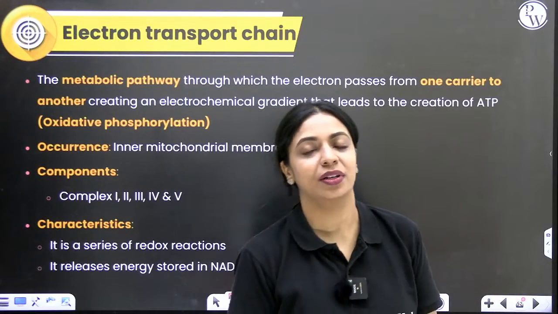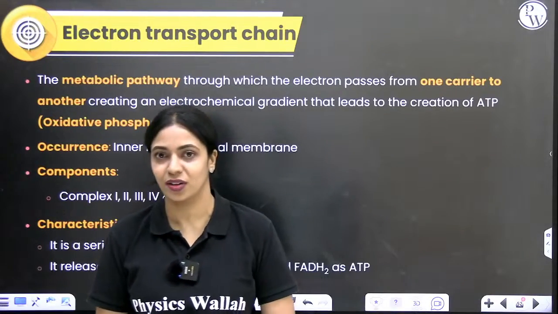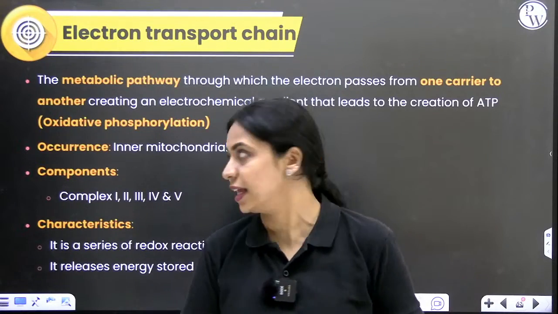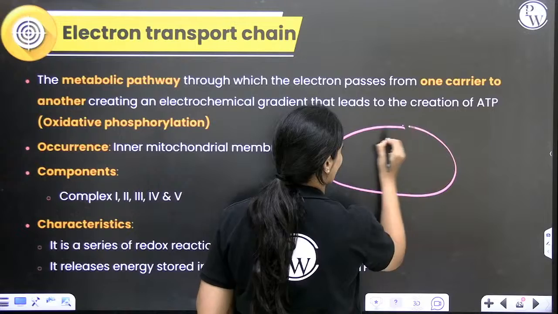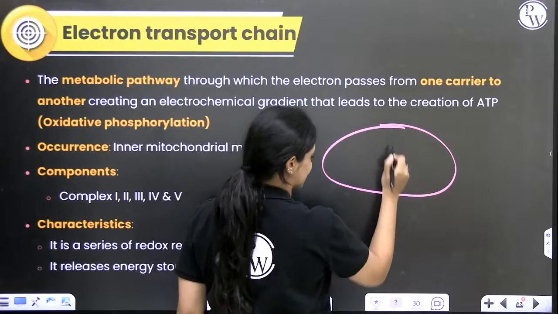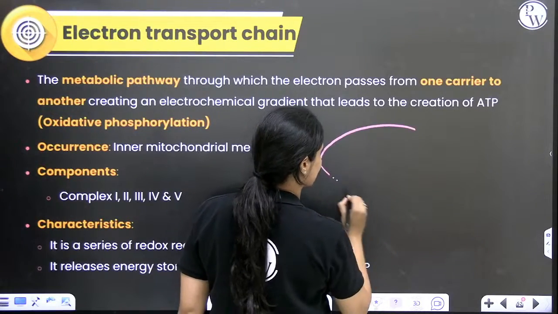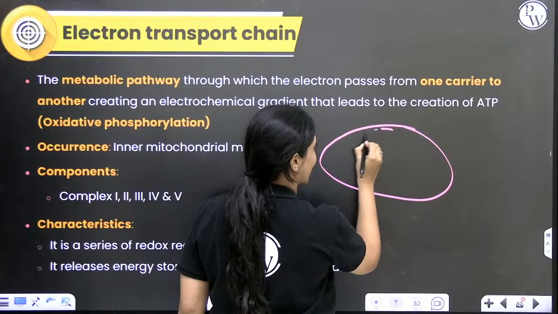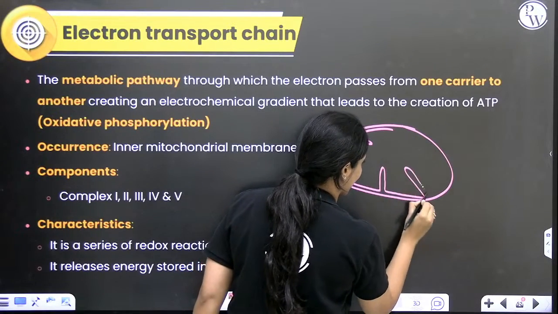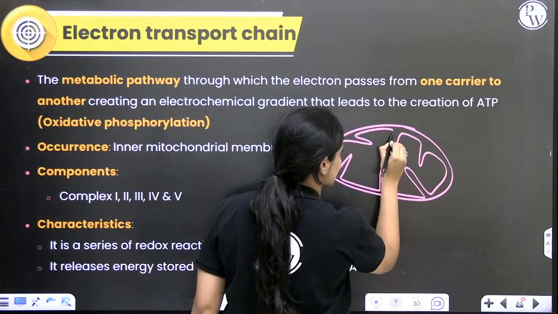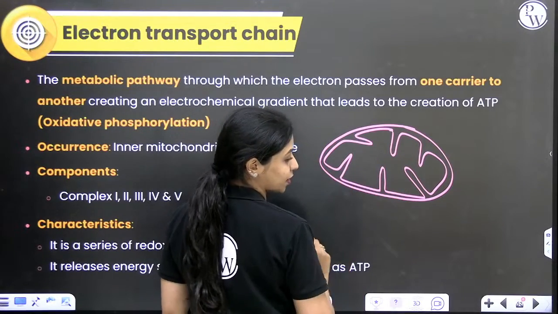Let's talk about electron transport chain or the electron transport system that exists in the inner mitochondrial membrane. If you think of this as the mitochondria, you have your outer membrane which is smooth. Inside that you have the inner membrane, which has many infoldings. These are called cristae.